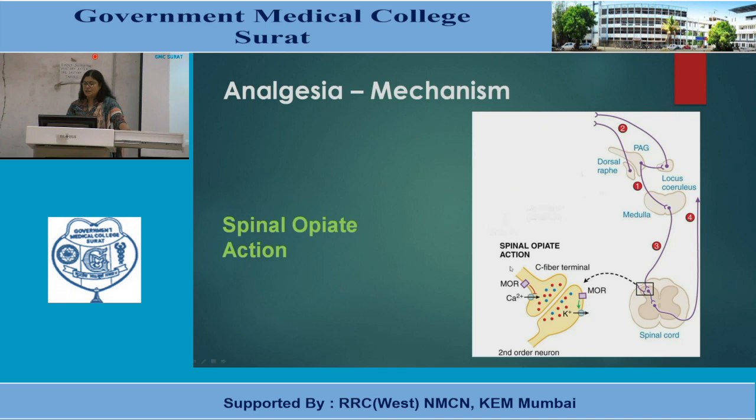Next is another mechanism or pathway, which is the spinal opioid action. You can see here the second order neuron. This is the periaqueductal gray, this is the dorsal raphe, here comes the locus coeruleus, then the medulla, then the spinal cord, and here there will be mu receptors and morphine action. So this is spinal opioid action.